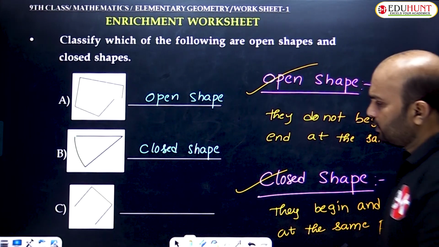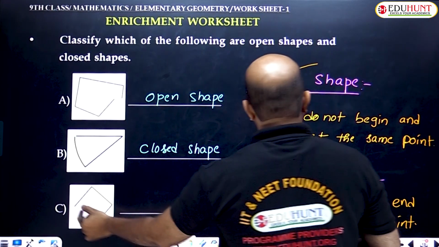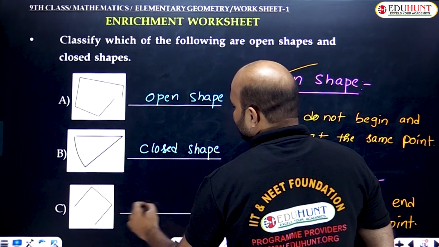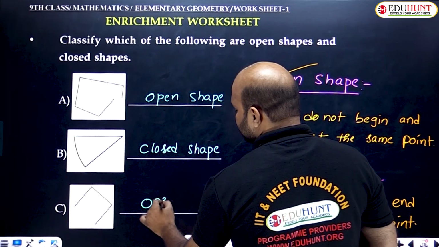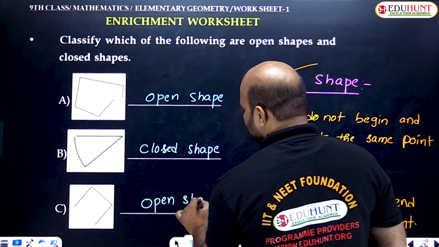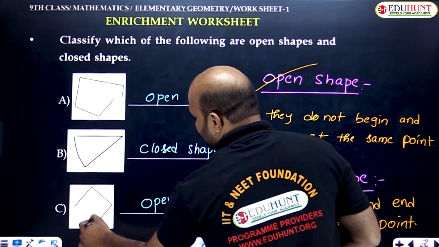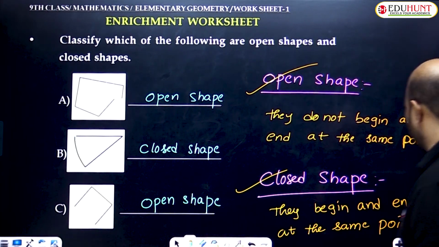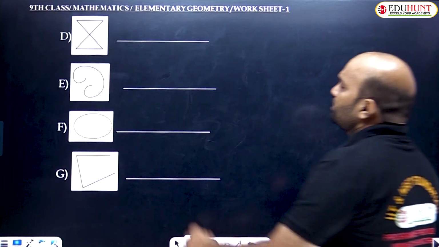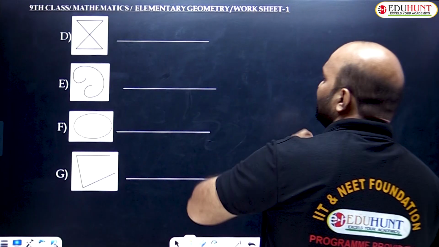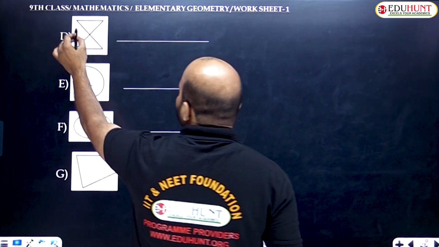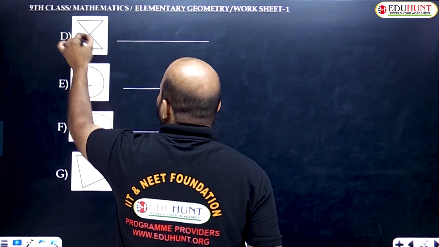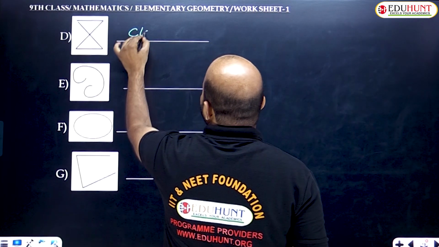C, the beginning and end are different, so it is called an open shape. The next one, D. Here clearly we need to understand the beginning and end points. The beginning and end points are the same. It is called a closed shape.